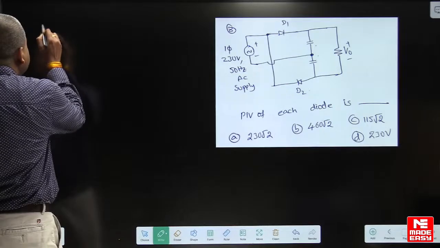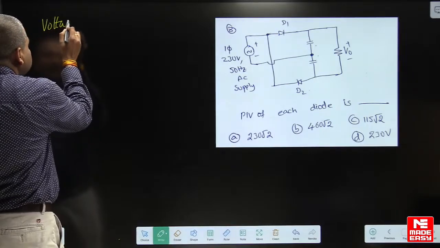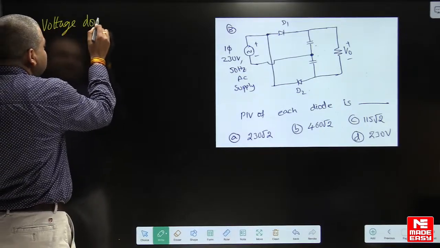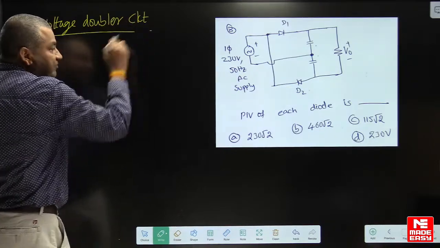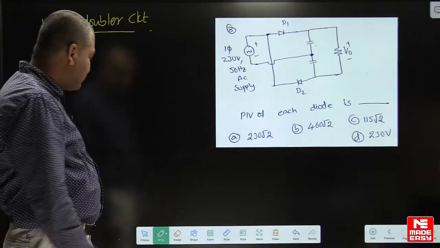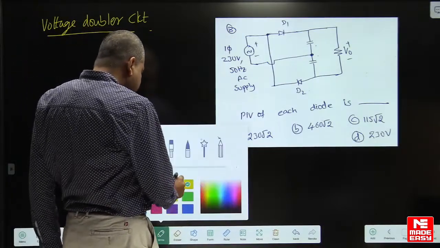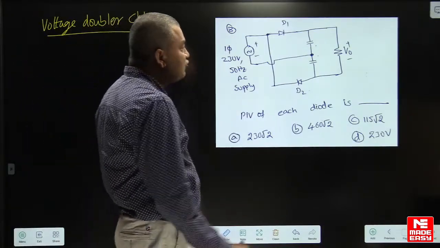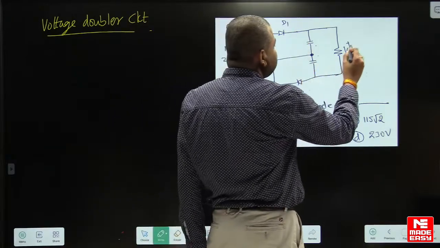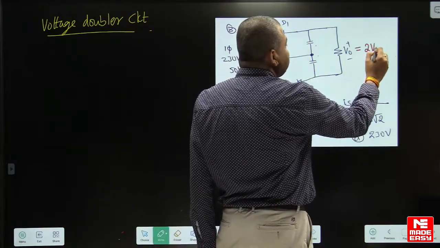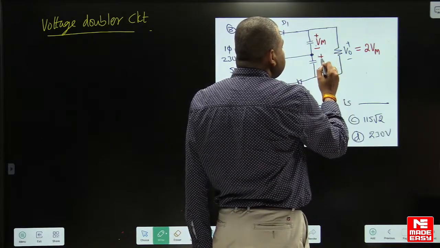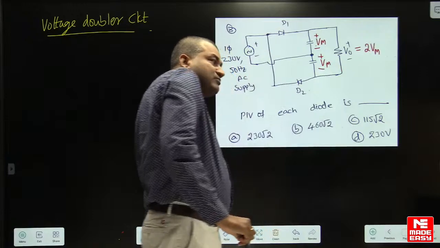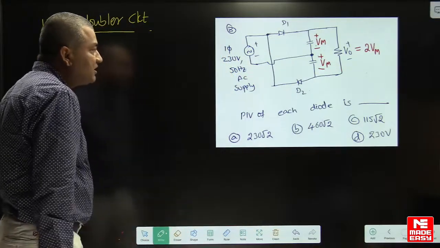It is actually a voltage doubler circuit. In the case of a voltage doubler circuit, see here, assuming higher values of capacitance, this voltage is 2 Vm. This is charged with Vm volts. This is also charged with Vm volts. For the worst case, we have to design the values.